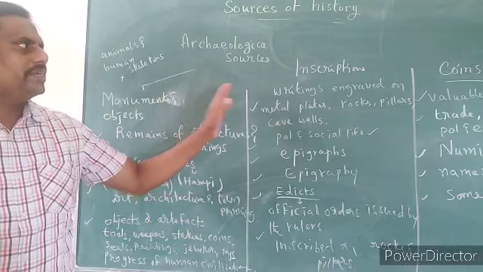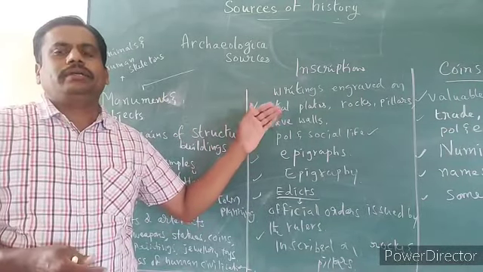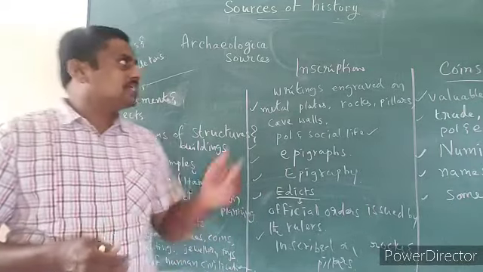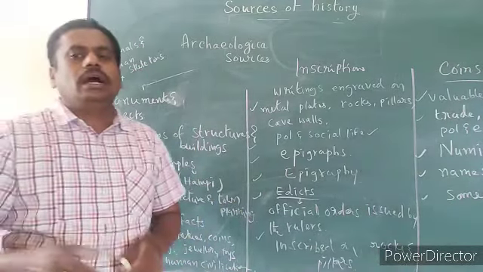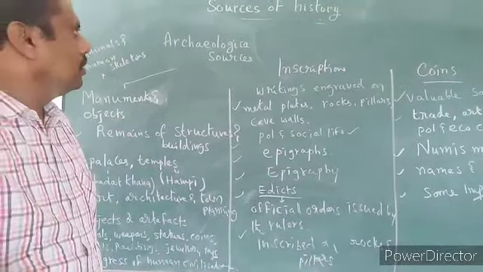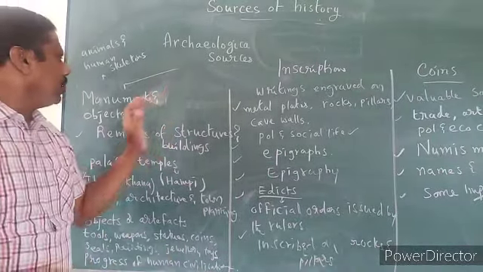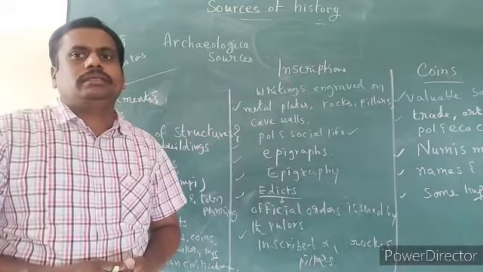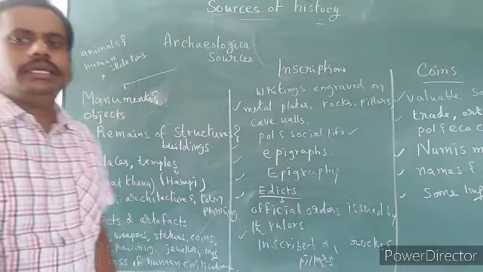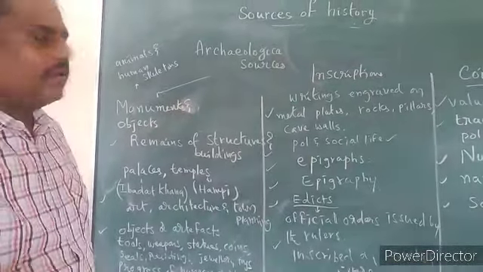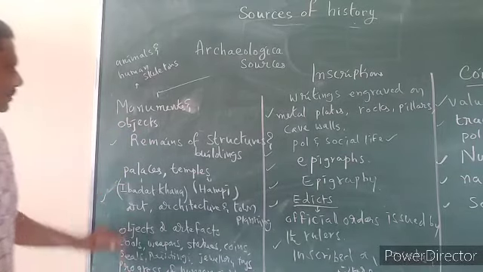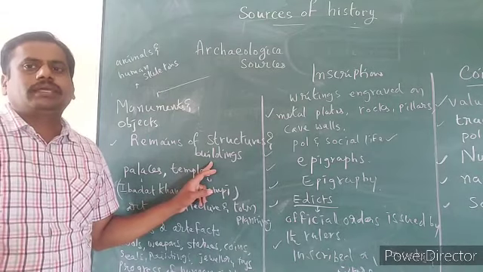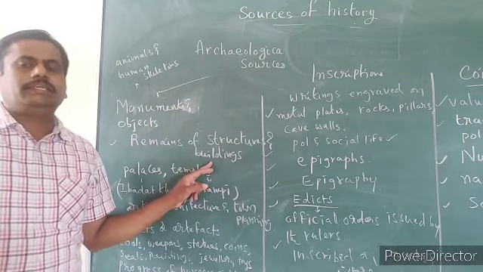Previously we have seen the second important source, literary and oral sources. Now the first one, archaeological sources. These are divided into three: monuments and objects, inscriptions, and coins. What are monuments? Monuments are the remains of structures and buildings.